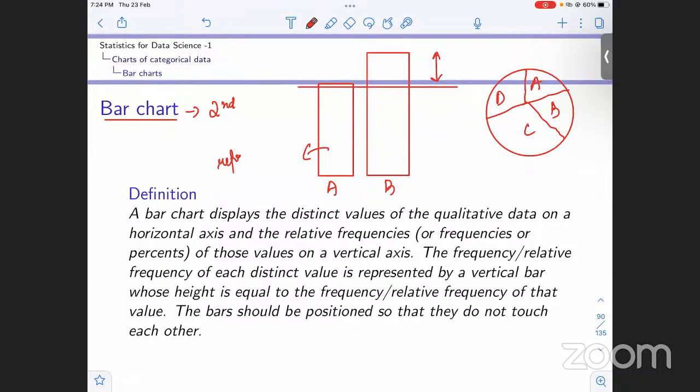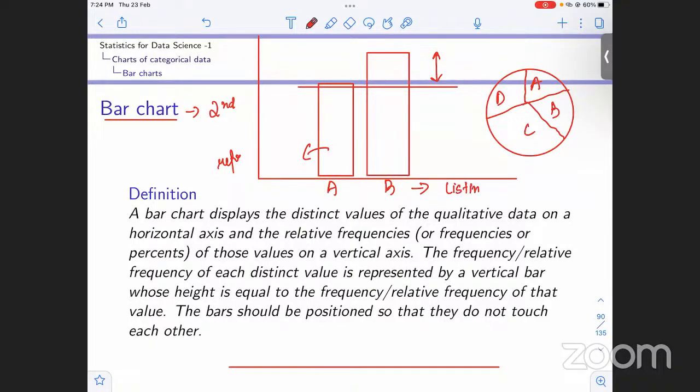I'll just read out the formal definition. A bar chart displays the distinct values of qualitative data on a horizontal axis. Horizontal is basically this one, right? On this axis we are just listing the categories, right? You can do it on this side also, but then it will be like this, right? We are just listing the categories.